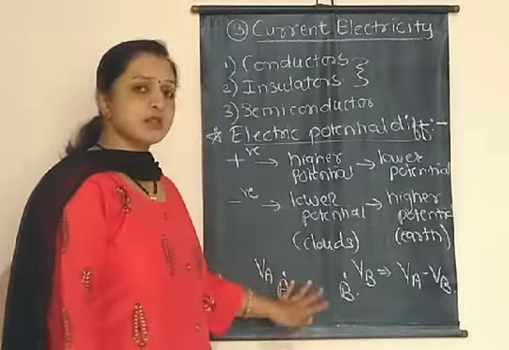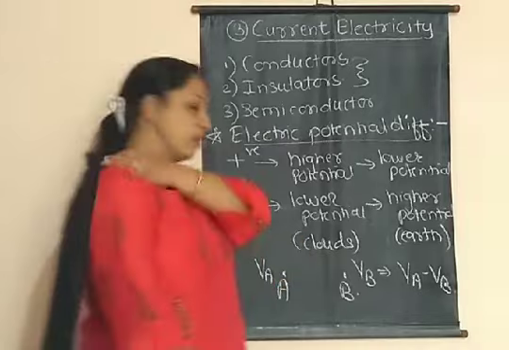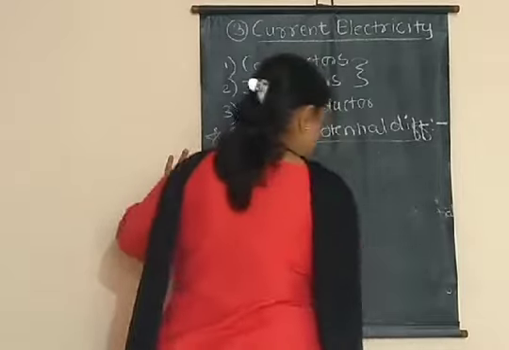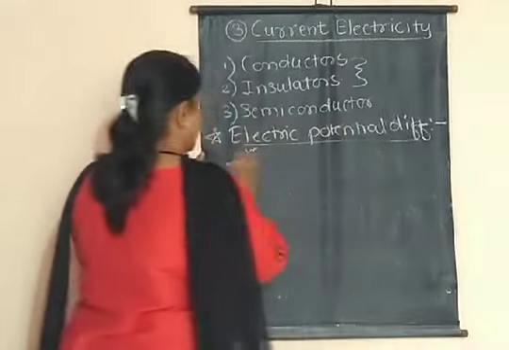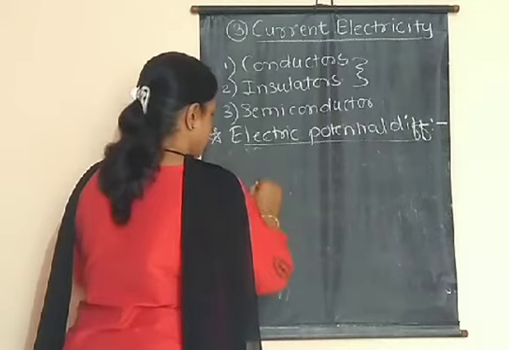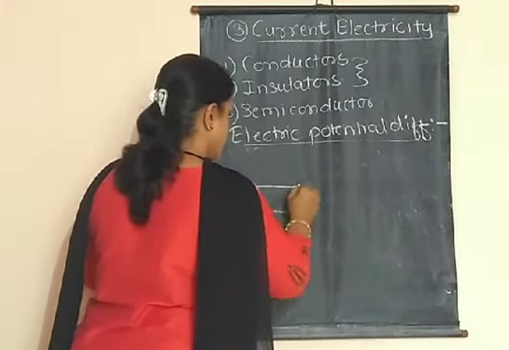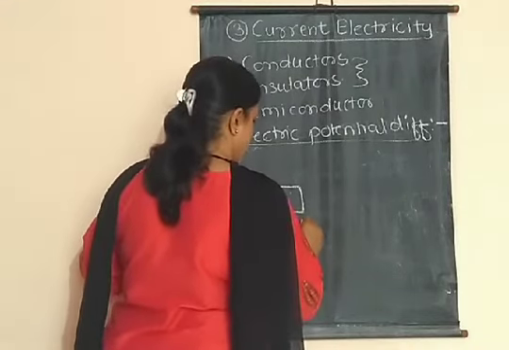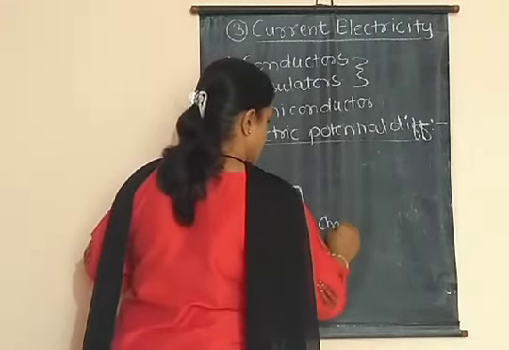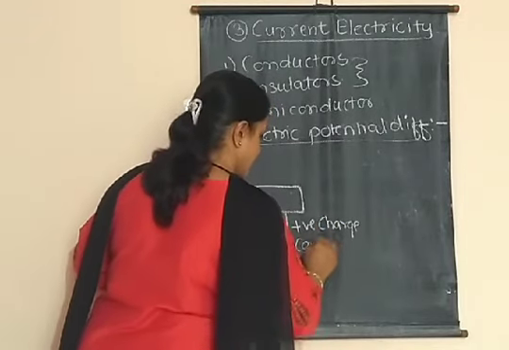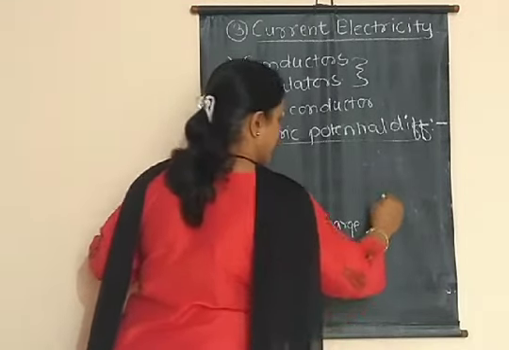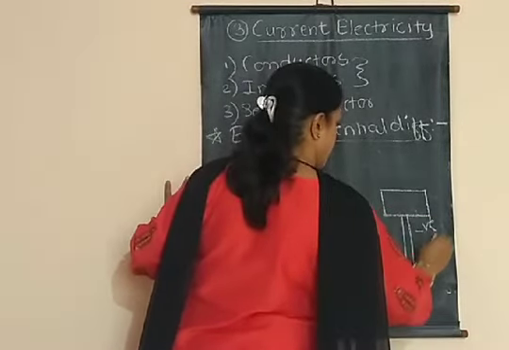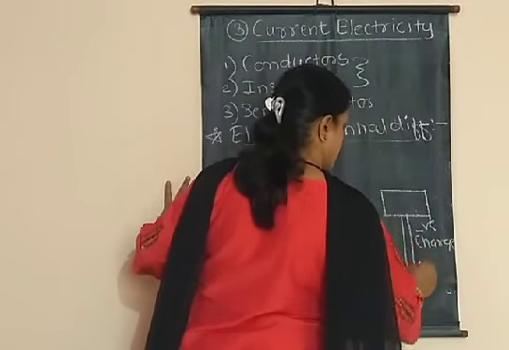And in order to understand this, we have to consider one more diagram. So let us see. Consider there are two charged conductors. So this is positive charge conductor, and this is negative charge conductor.